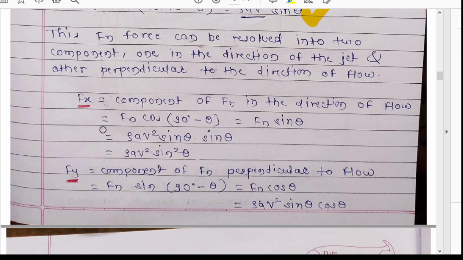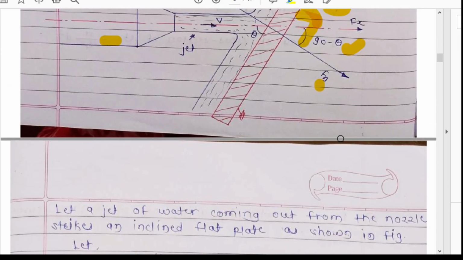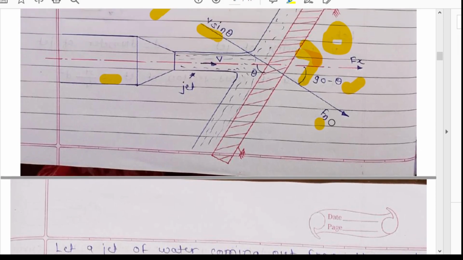And now the components of this Fn in x direction and y direction we are going to find. Now in x direction, Fx will be the component of Fn in the direction of flow. Here you can see in the diagram, here Fn, and this one will be your Fx. Here it is theta, so the remaining angle will be your 90 minus theta.